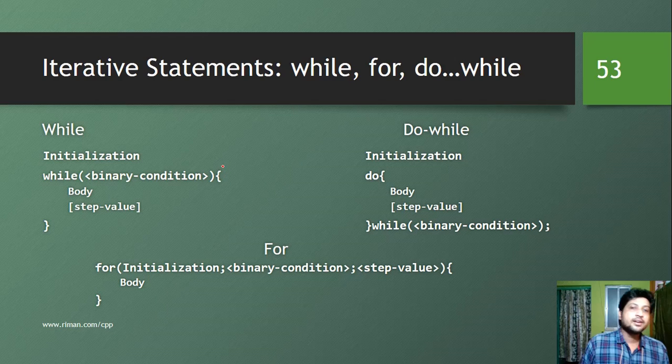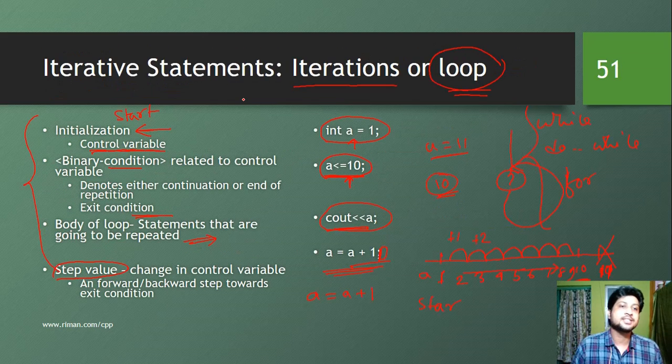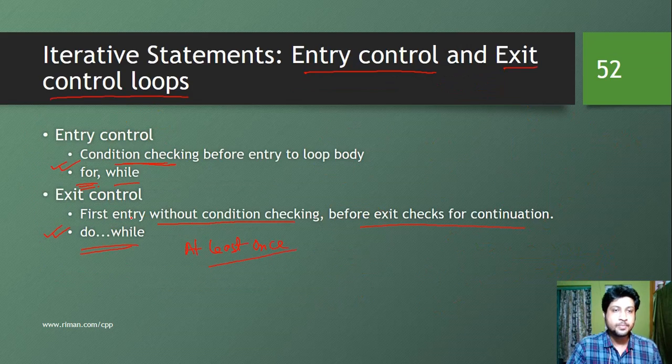So let's compare all the statements while, do while, and for, and also check for that beginning. At the beginning, as I said, initialization statements, binary condition, body of the loop, and state value. These four actually form the part of the loop. So these four stages or these four expressions together form a loop.